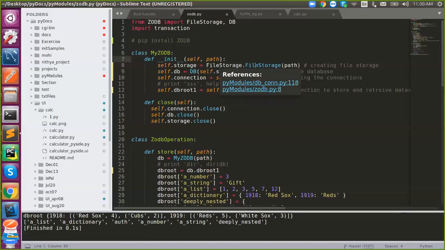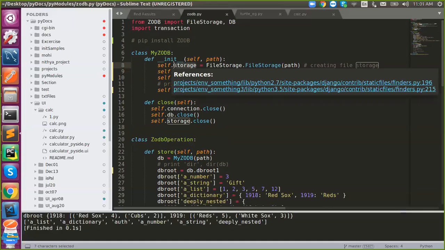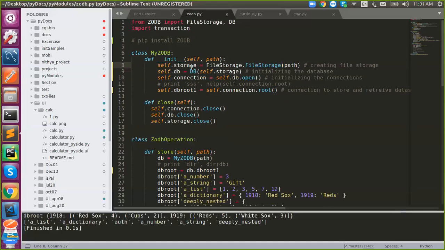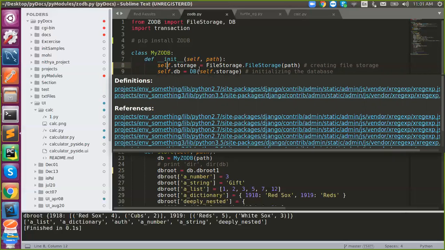Just say FileStorage. Even in PySide we have seen that: in PySide we have seen QFile with a file name, and the file will be read by the QFile module. Similarly, FileStorage will take care of file reading. So here we have the file object. Once you have read that file, you pass it into the database to create or retrieve a database. If it exists, it will retrieve; if it does not, it will create and retrieve. That is the difference.